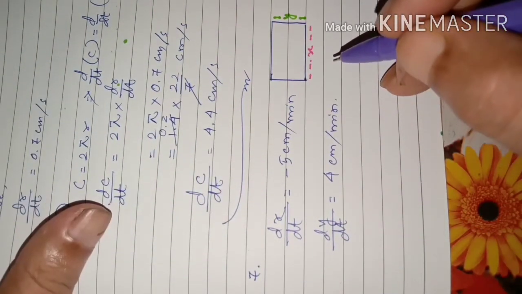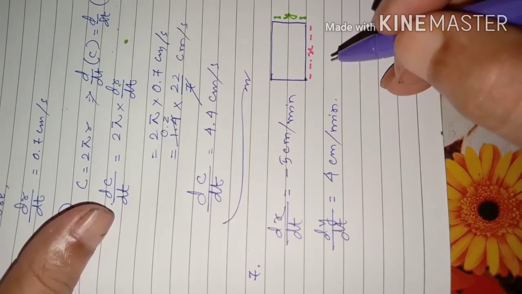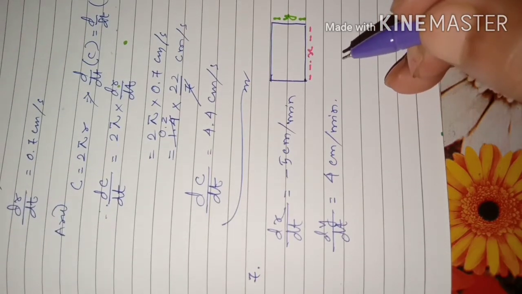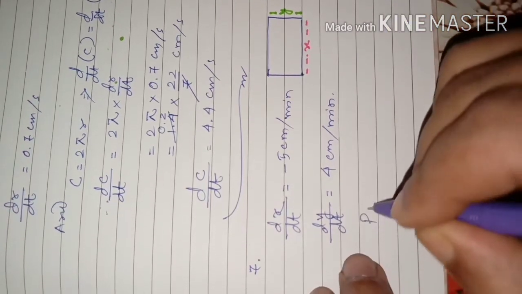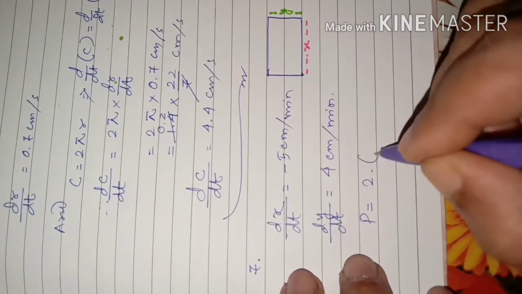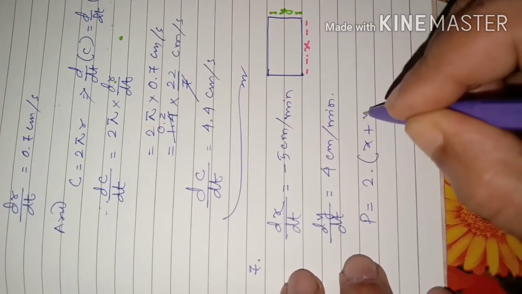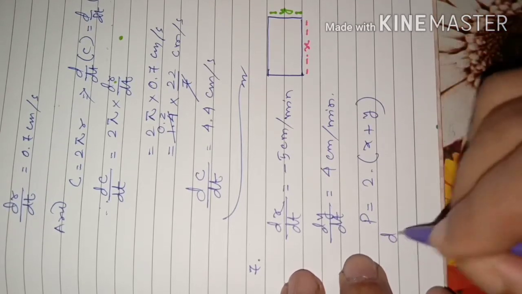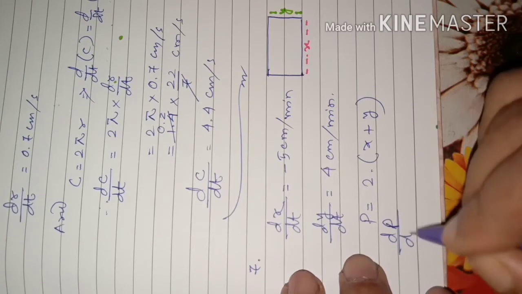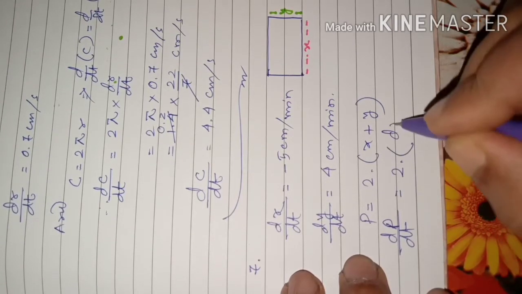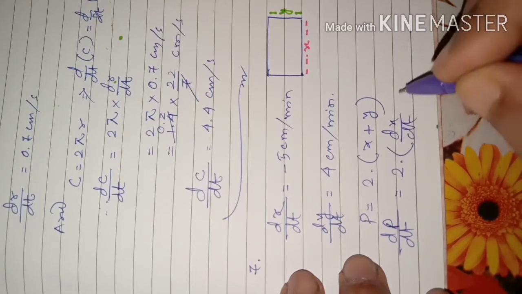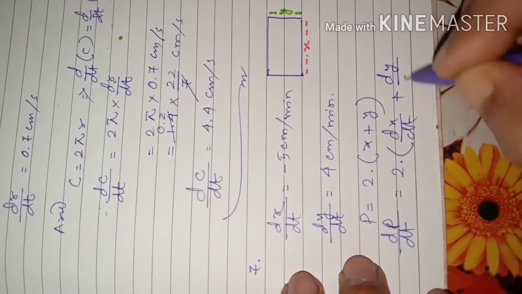Now the question is here, what is the perimeter? Find the rate of change of perimeter. Perimeter is actually what? 2 times length plus weight. So rate of change of perimeter, dp by dt, will be equal to 2 times of dx by dt plus dy by dt.